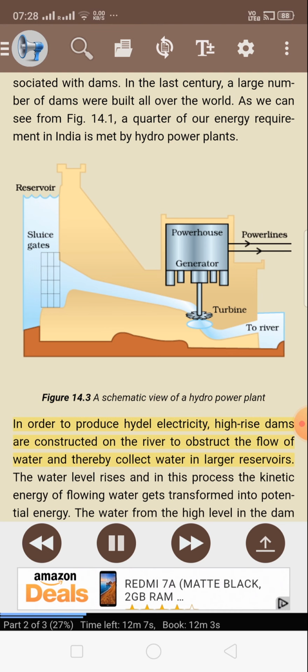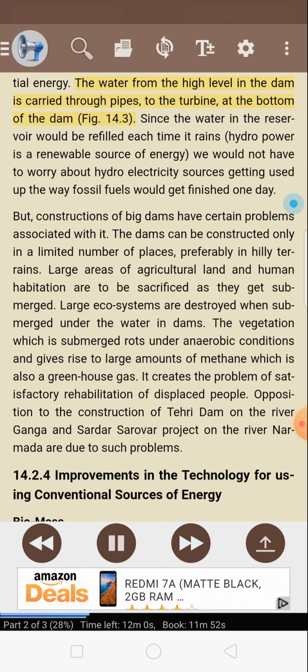In order to produce hydroelectricity, high-rise dams are constructed on the river to obstruct the flow of water and thereby collect water in larger reservoirs. The water level rises and in this process the kinetic energy of flowing water gets transformed into potential energy. The water from the high level in the dam is carried through pipes to the turbine at the bottom of the dam.